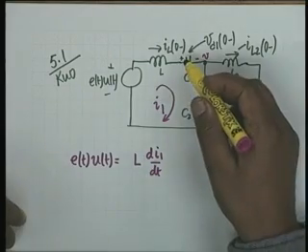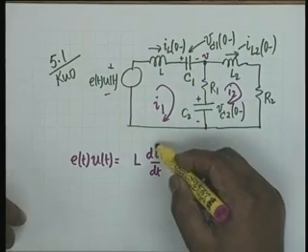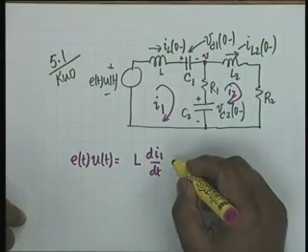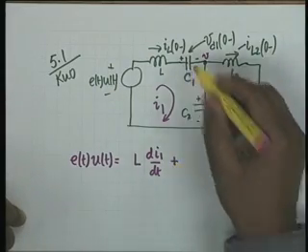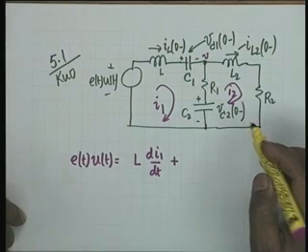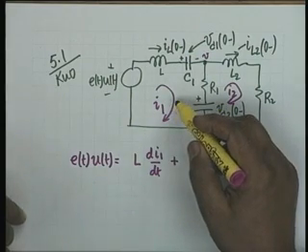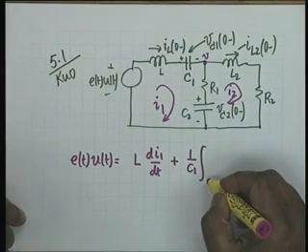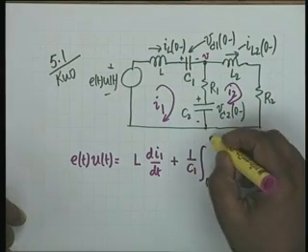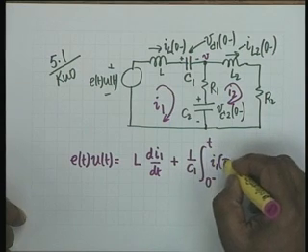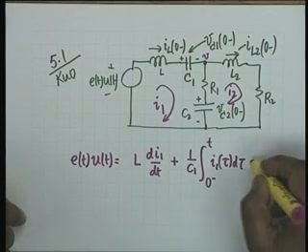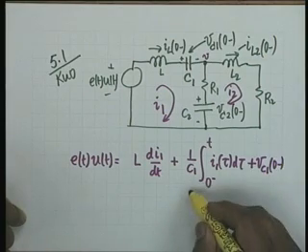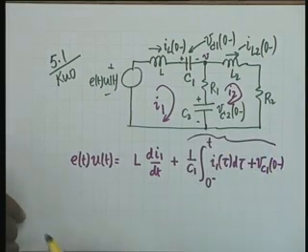The initial current IL(0-) does not enter this equation because it is a differential coefficient. Plus the voltage drop across C1 due to the current I1 and the initial voltage: 1/C1 times the integral from 0- to t of I1(tau) d tau, plus Vc1(0-). This is the voltage drop across the capacitor C1.